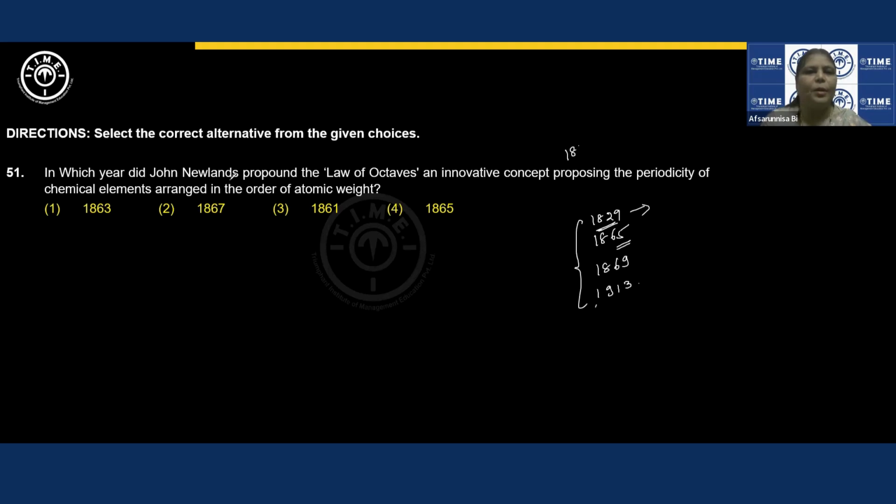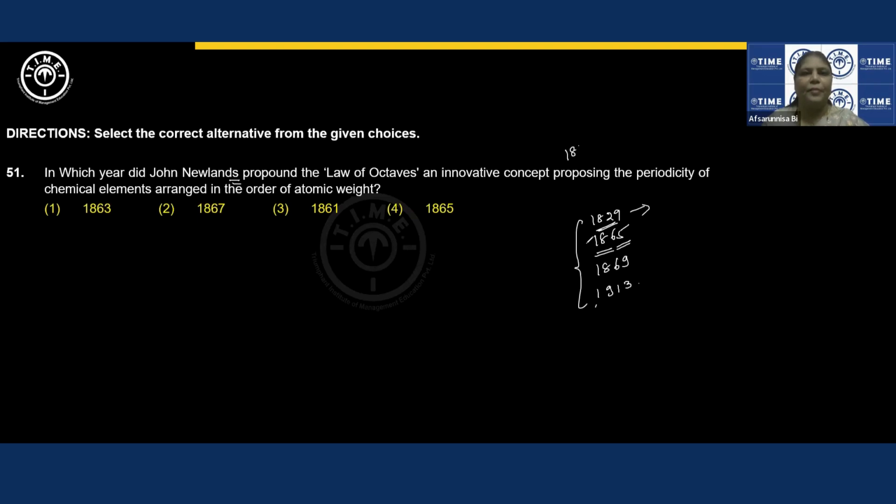As we are talking about Newlands' law of octaves, this is the year in which he gave his classification. When he was trying to arrange the elements in increasing order of atomic mass and also group the elements by similarities in chemical properties, he noticed that every 8th element was a kind of repetition of the first one in its properties, just like the musical notes.